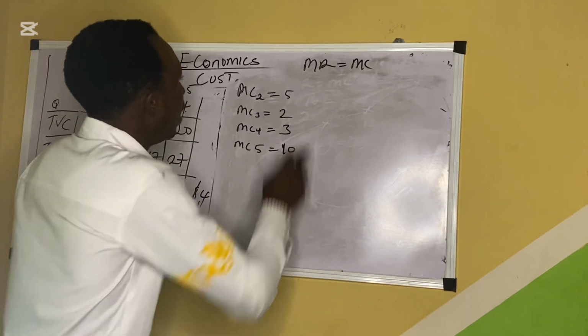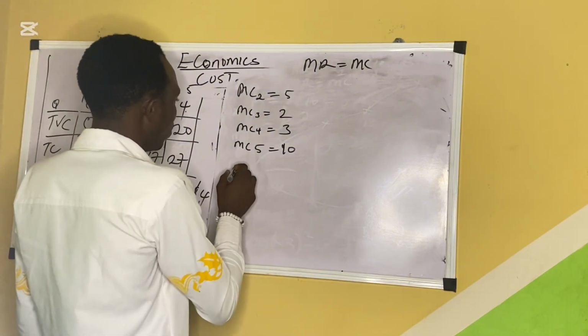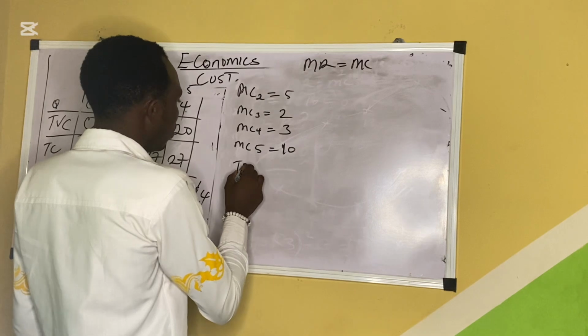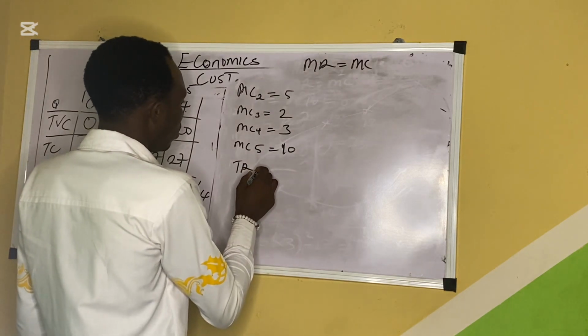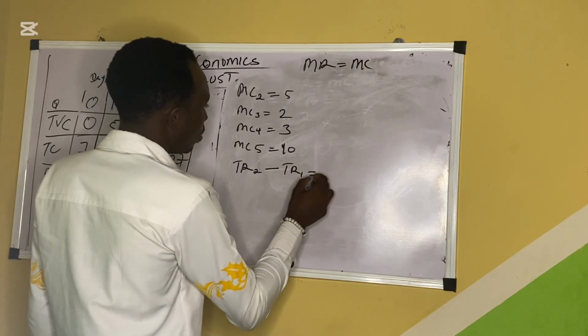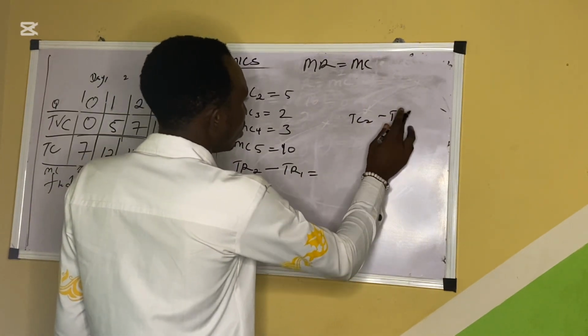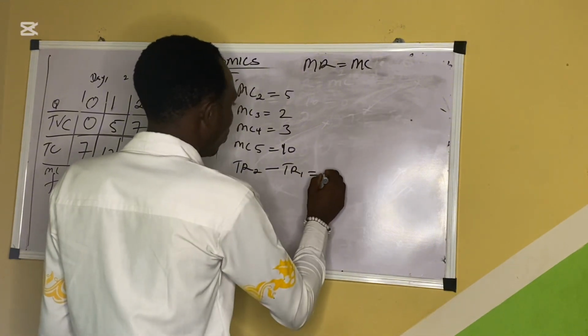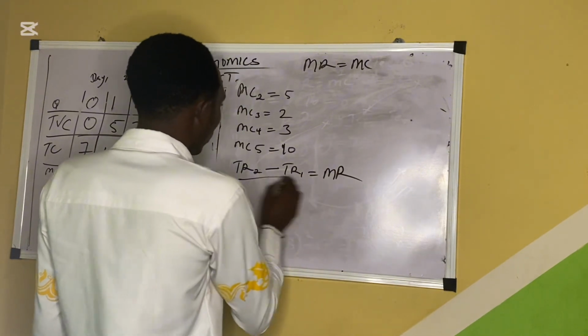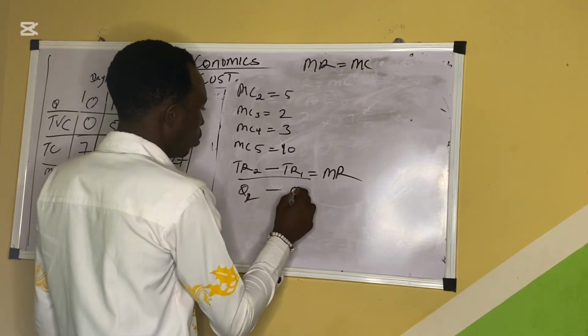Now, how do we get our MR? MR is, let me draw a table for you. MR is TR2 minus TR1, just as MC is TC2 minus TC1. So MR is like that too, Q2 minus Q1.